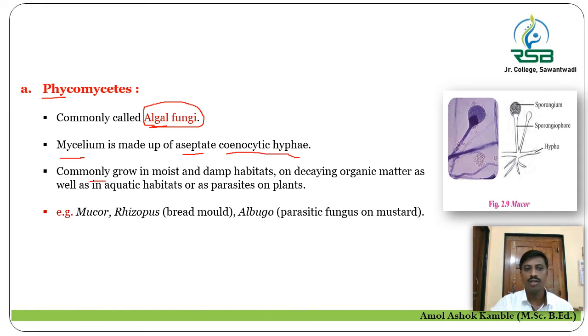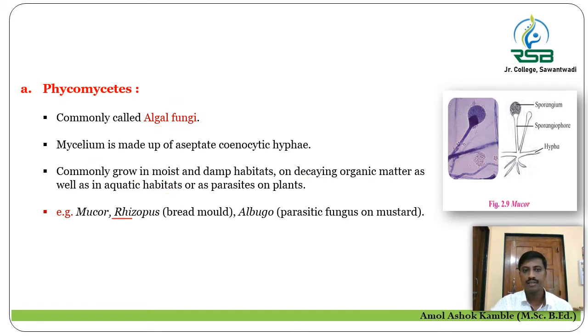They commonly grow in moist and damp habitats, on decaying organic matter, as well as in aquatic habitats or as parasites on the plants. For example, here this diagram shows Mucor, Rhizopus, that is the bread mold, Albugo, that is the parasitic fungus on the mustard. These are the examples of Phycomycetes, first group of the fungi.